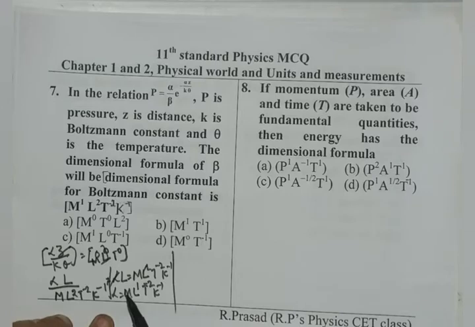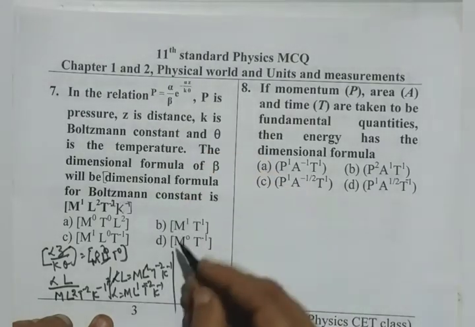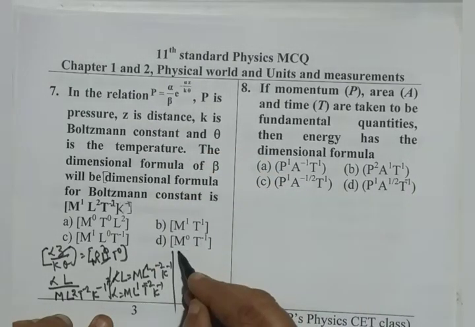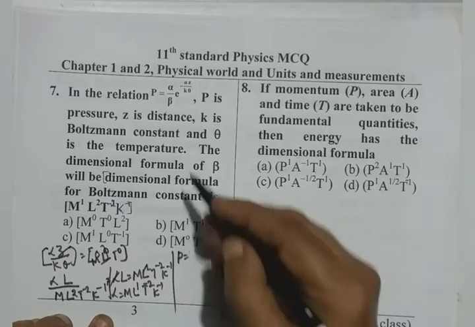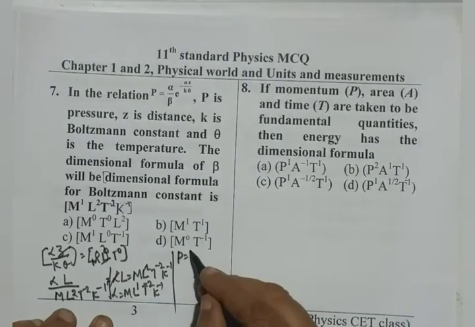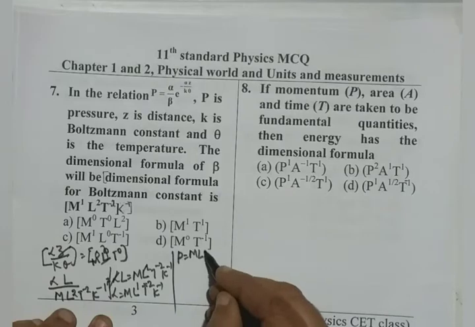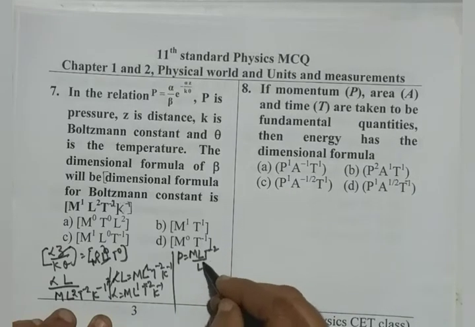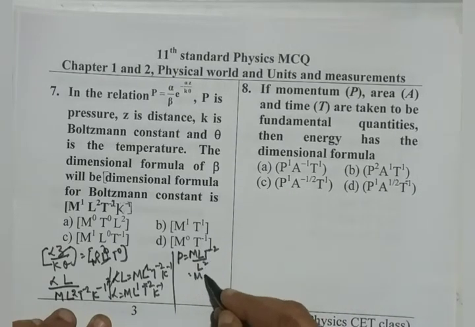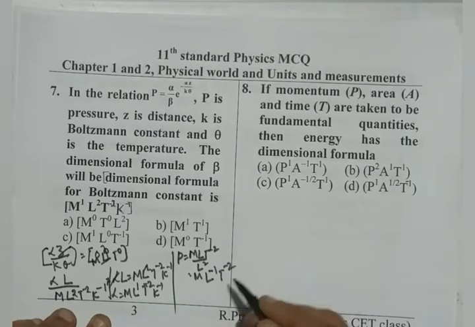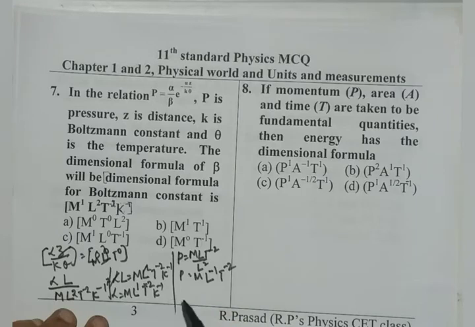Therefore, alpha is known. Pressure dimension P: pressure is force per area, M L T to the power of minus 2 by L square. So, M L to the power of minus 1 T to the power of minus 2 is the pressure dimension.